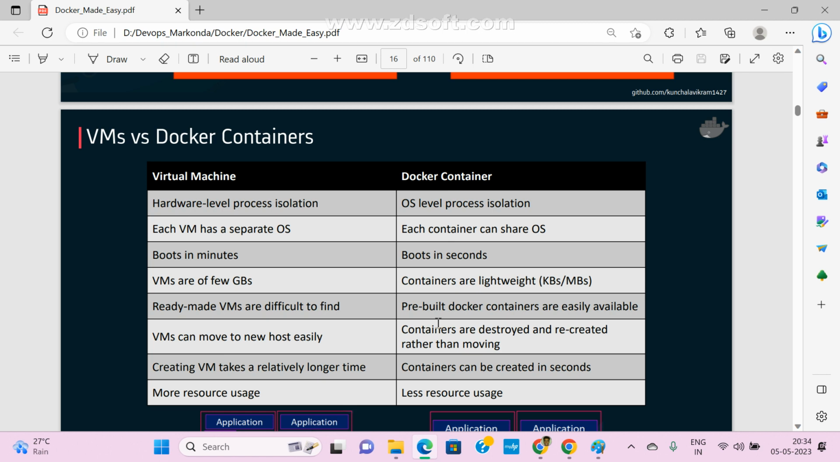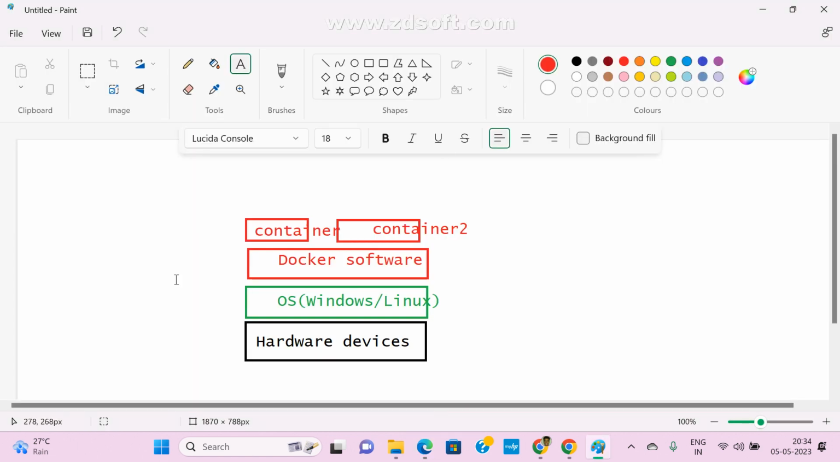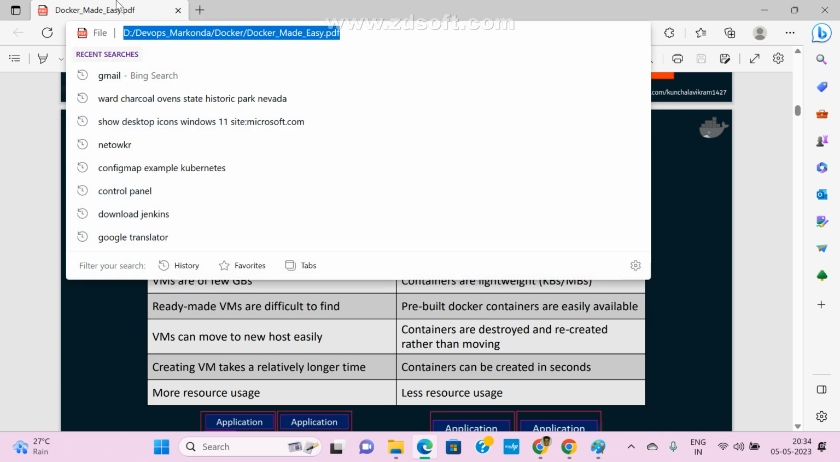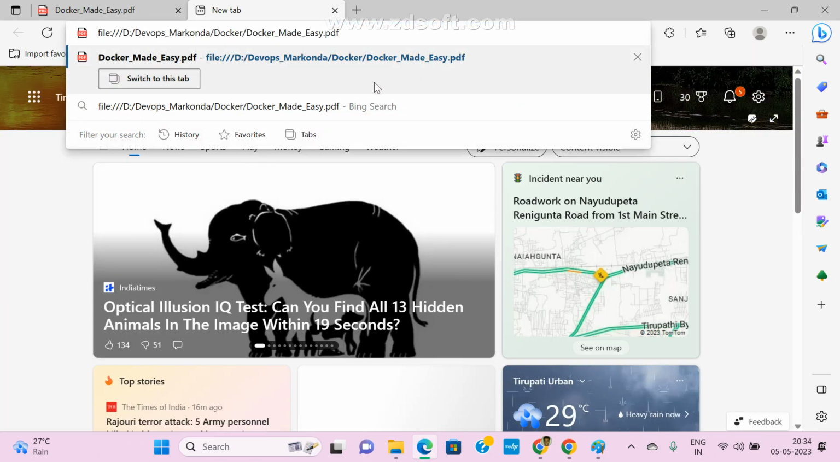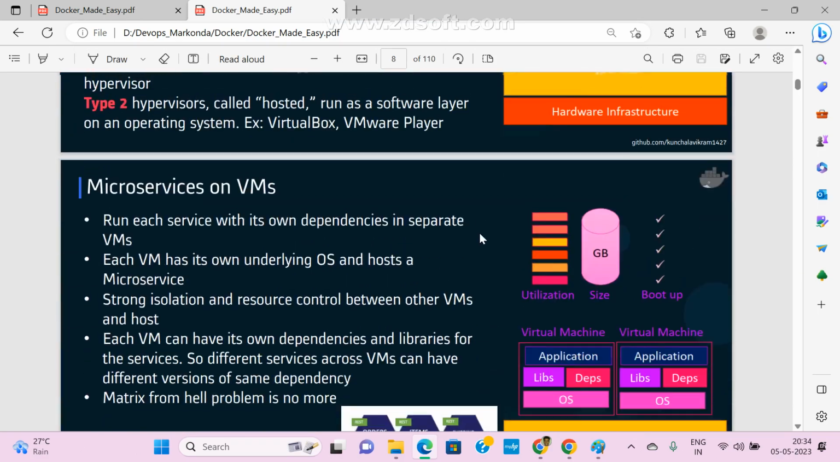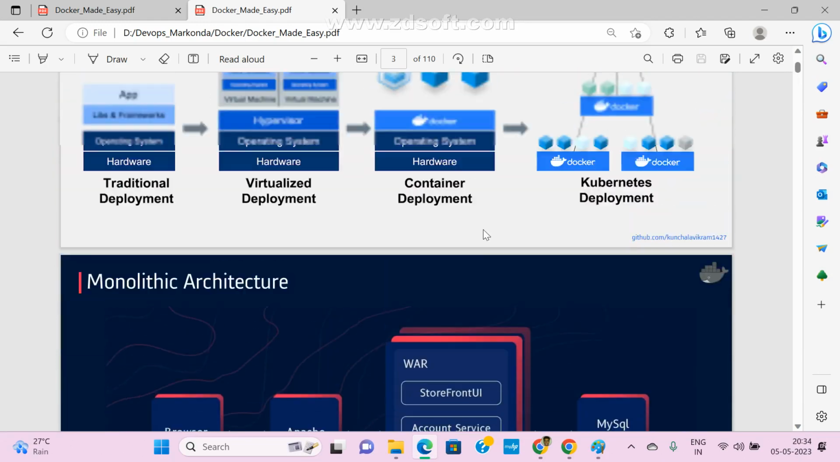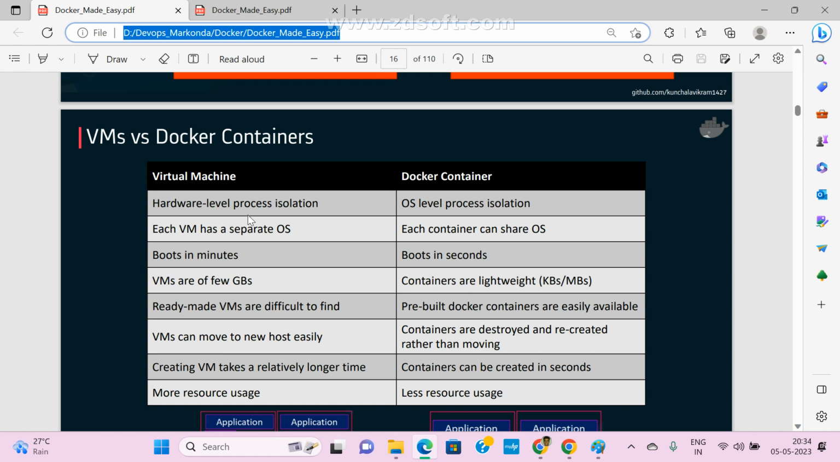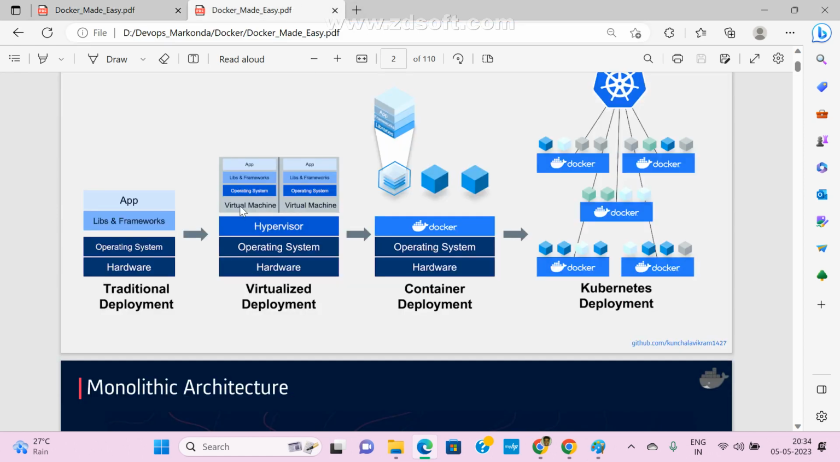Now let's see what the difference is. This is hardware level process isolation. Again, this is my base OS. Let me open one more of the same. This is hardware level process isolation: if you want to create any VM machine, for each VM you need to share existing resources, right? Clear?